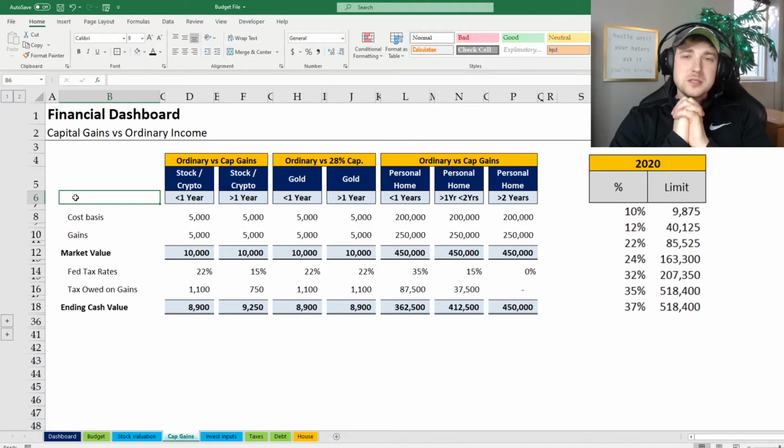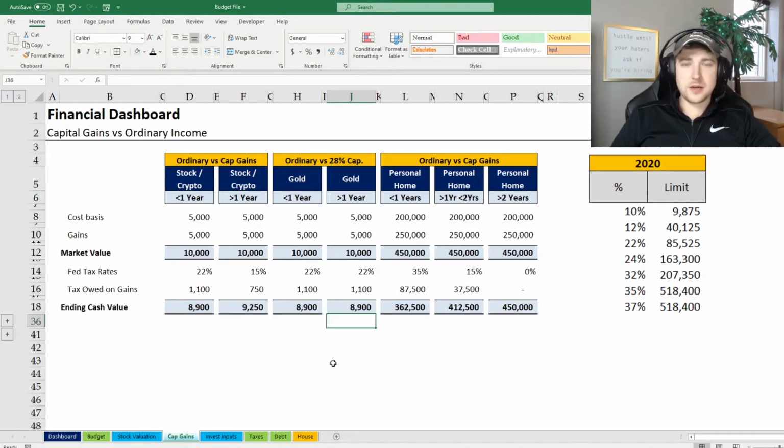The reason why this is important is because when you're thinking about investments in these three different asset classes, there are favorable tax benefits if you hold them for longer than a year, and longer than 2 years if it's a home. All right, so what's the difference between ordinary and capital gains? Well, ordinary represents the rate in which you pay on your federal taxes today for your taxable income, and capital gains represents the favorable rates in which you pay only 0, 15, or 20%.